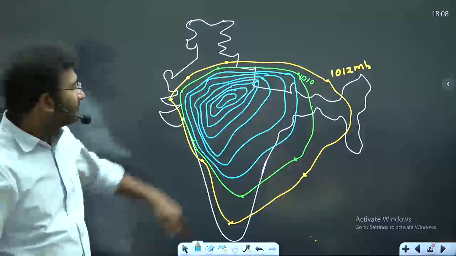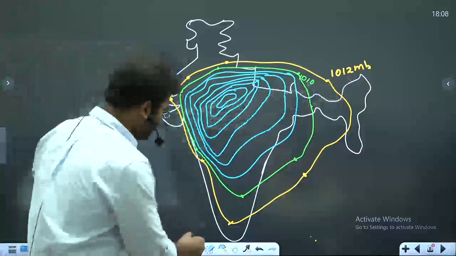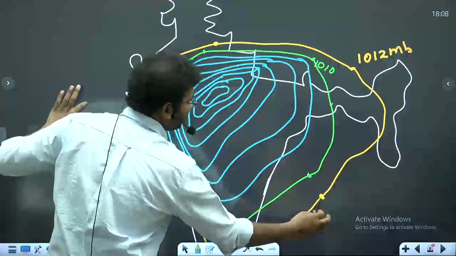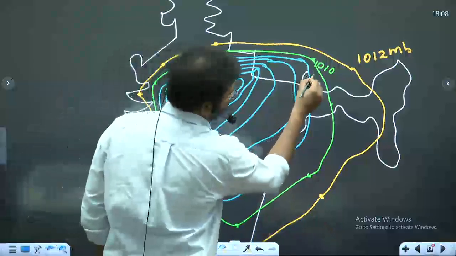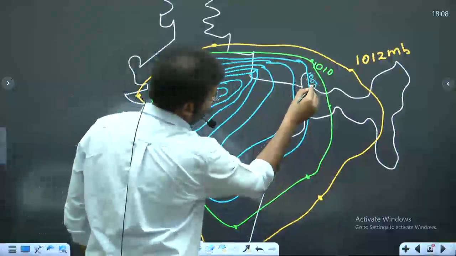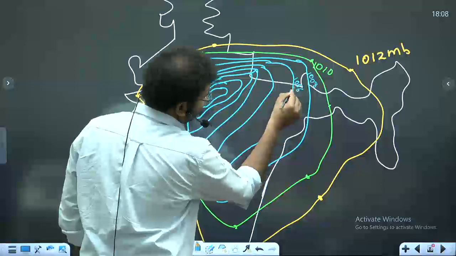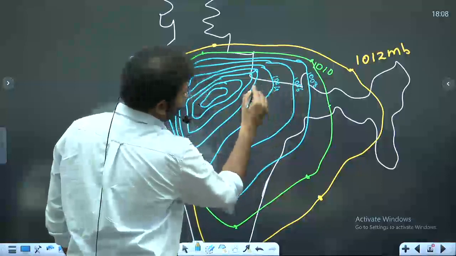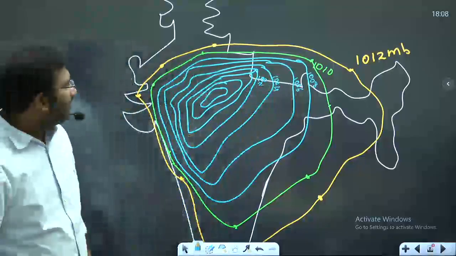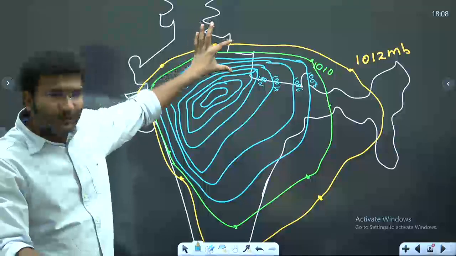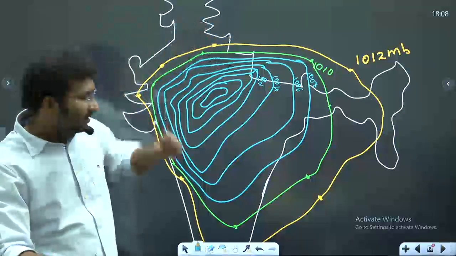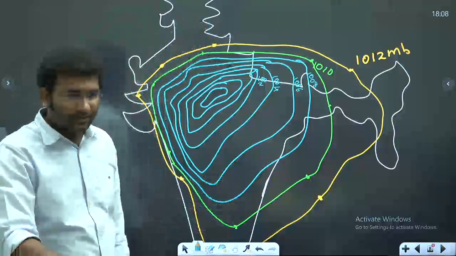So this is 1012, 1010. Got it? Now you tell me, the distance between each of these isobars, is it lower or higher as compared to the southern regions? What is the distance?